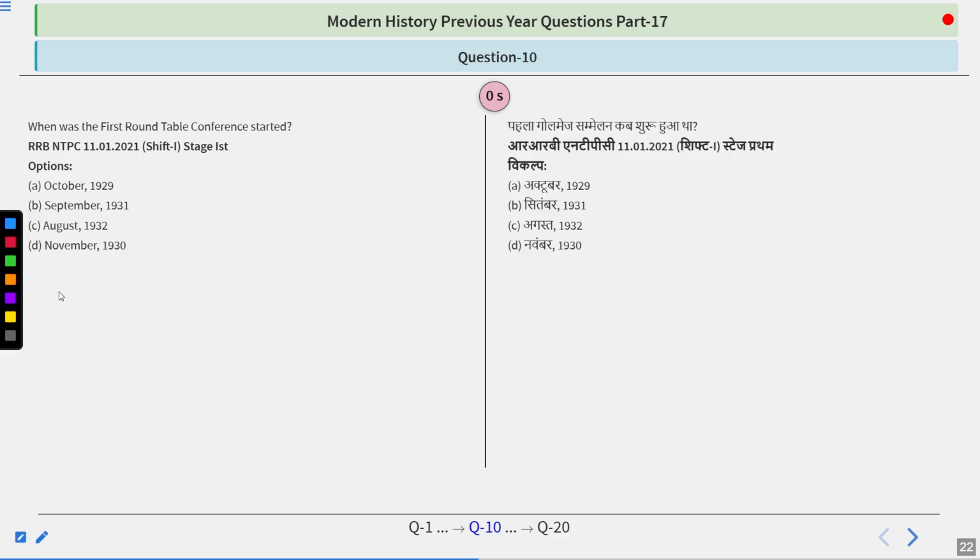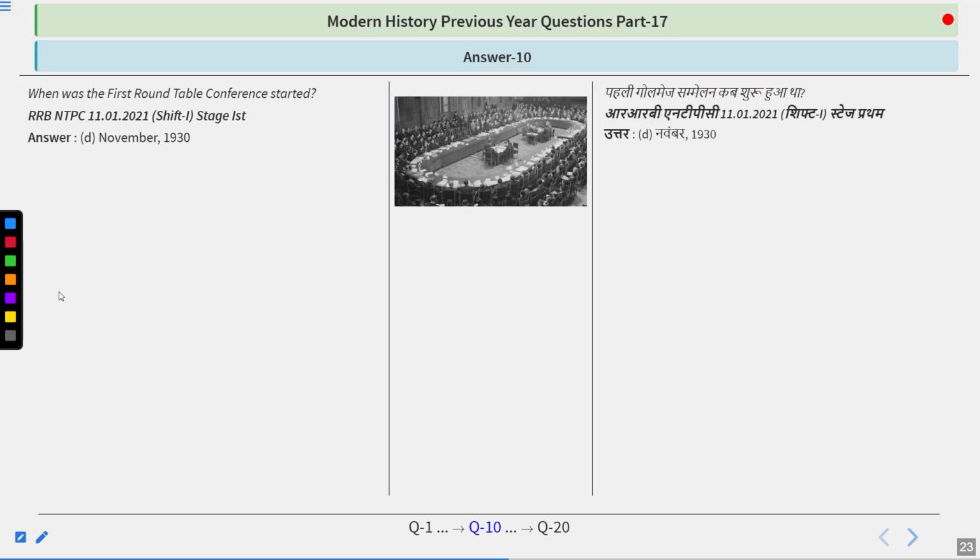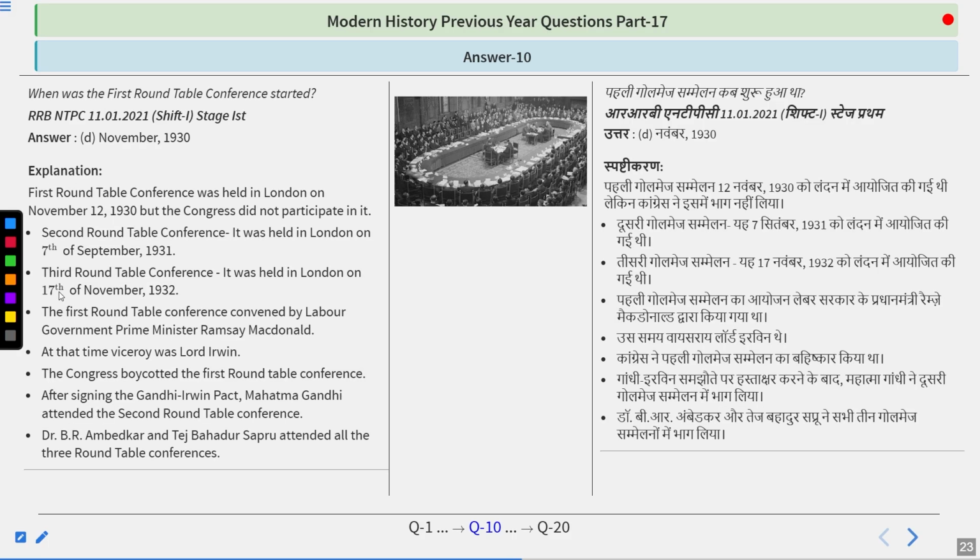And the answer is quite simple, because the answer is November 1930. So guys, the first Roundtable Conference happened in November 1930. Let's read out the explanation related to the Roundtable Conference. The first Roundtable Conference was held in London on 12th November 1930, but Congress did not participate in it.